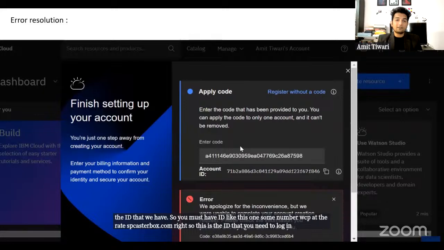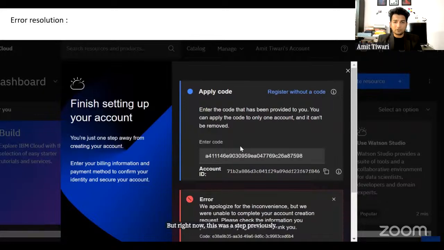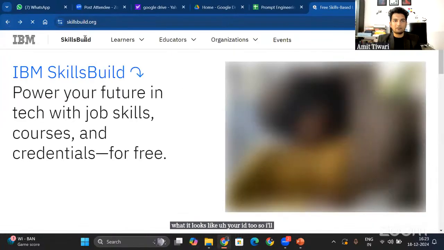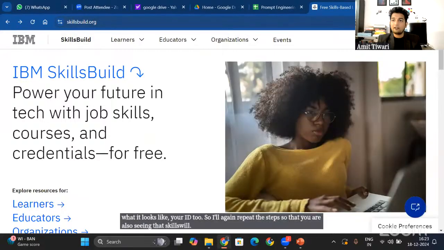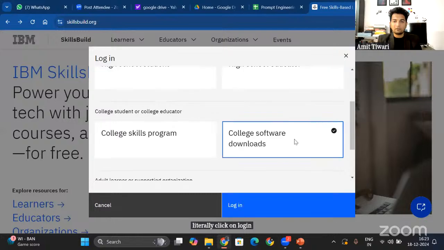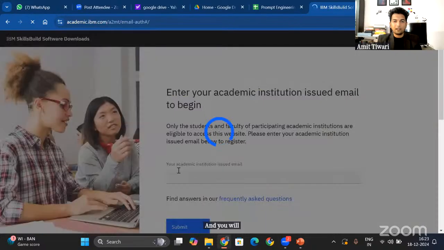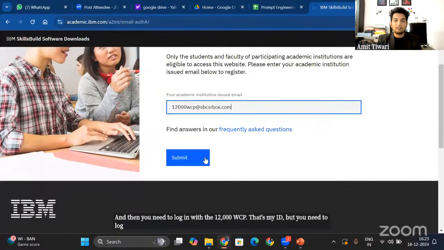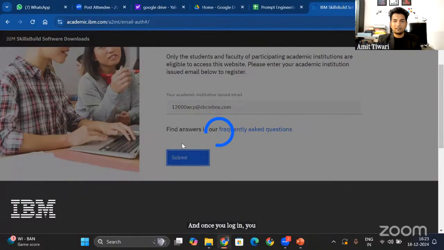But right now, this was the step previously, right? So what you need to do is log in with your sbcsrbox.com ID and submit this. I hope that I'm sharing the right screen. Let me share the right screen now. Okay, so this is what it looks like. I'll again repeat the steps so that you are also seeing that. Go to skillsbuild.org, click on login, then college software downloads, and log in from there. Then you need to log in with your ID. That's my ID, but you need to log in with your own ID. And once you log in, you submit the ID.